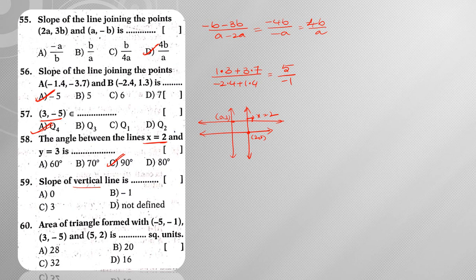Next, slope of a vertical line. So slope of vertical line means, here vertical line means either you can consider y axis or a line parallel to y axis. Slope of y axis is not defined, hence it is not defined.